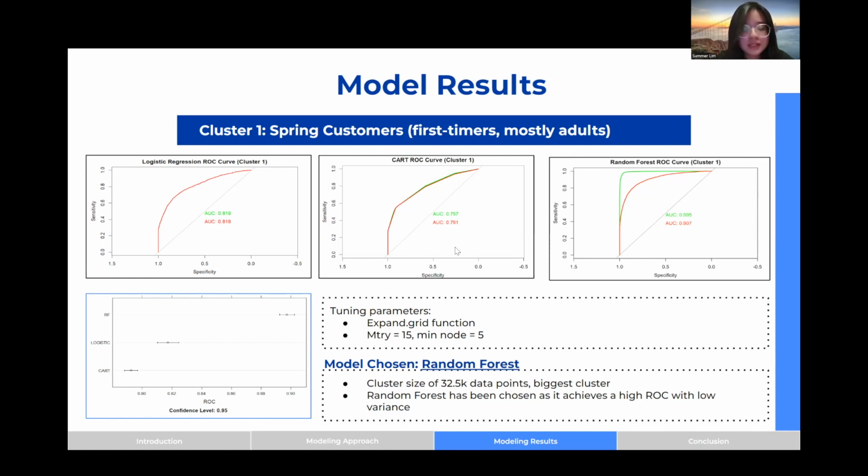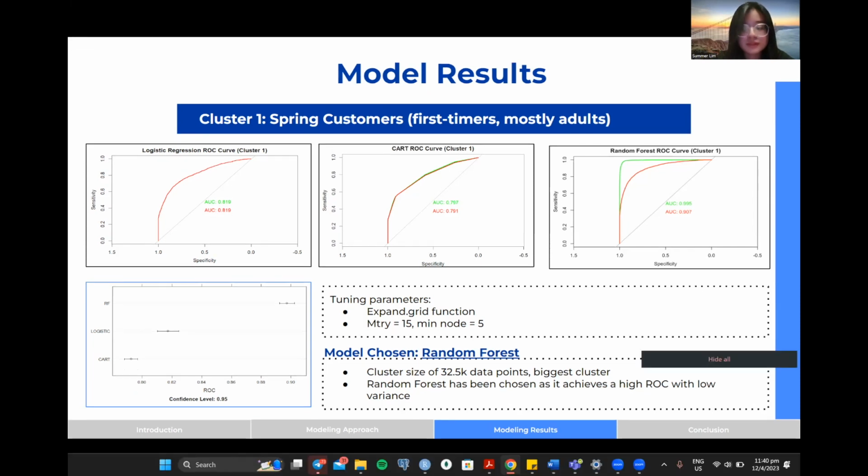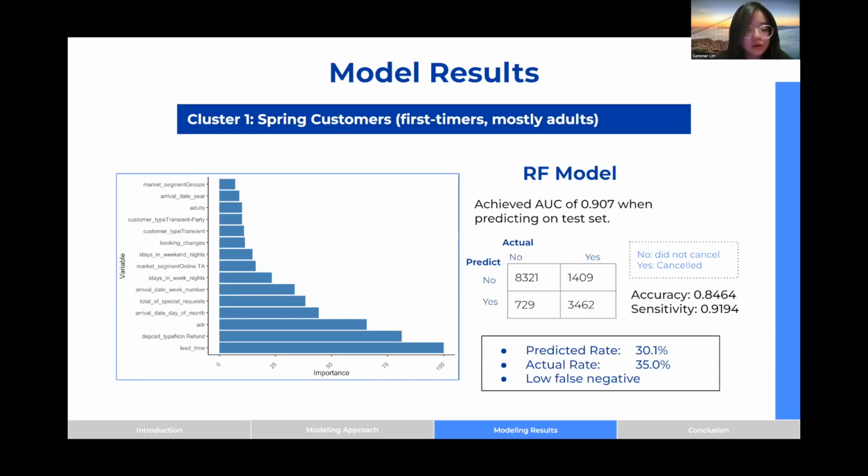Based on the importance table as shown on the left, the top three most important variables are lead time, non-refundable deposits, and the average daily rate. According to the confusion matrix as seen on the slide, where no equals did not cancel and yes equals cancel, the accuracy rate is 0.8464, predicting a 30.1% cancellation rate, although the actual rate is 35%. Sensitivity rate is achieved at 0.919, so there is actually a low number of false negatives, which is good as we do not want the model to be too aggressive.